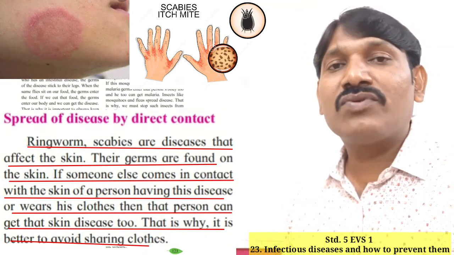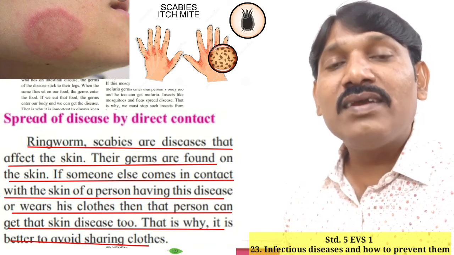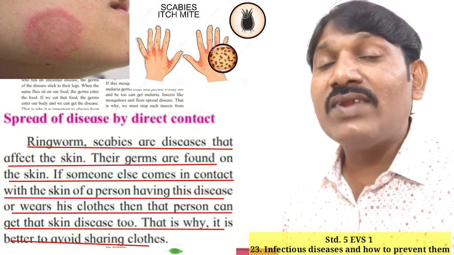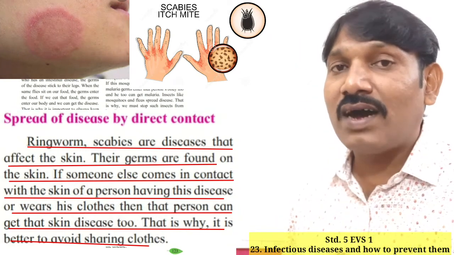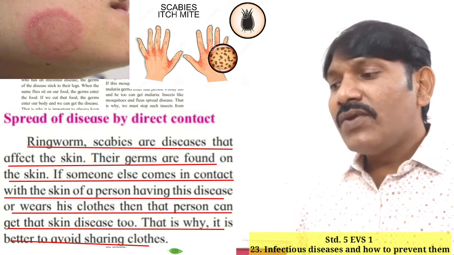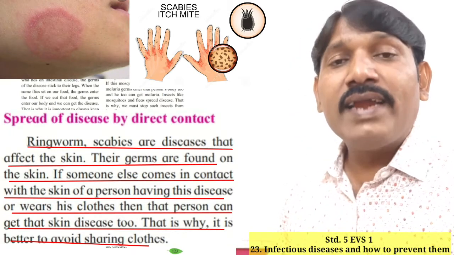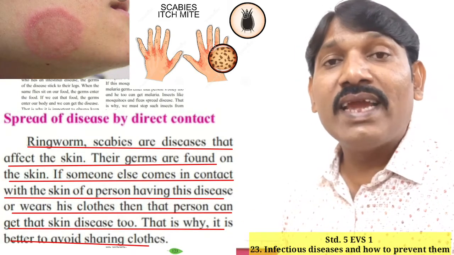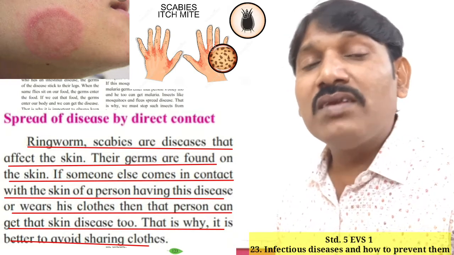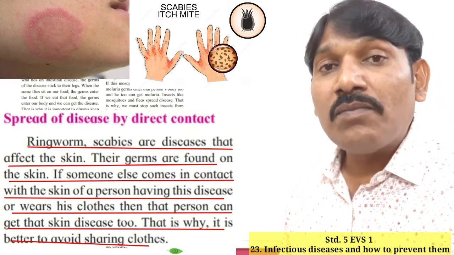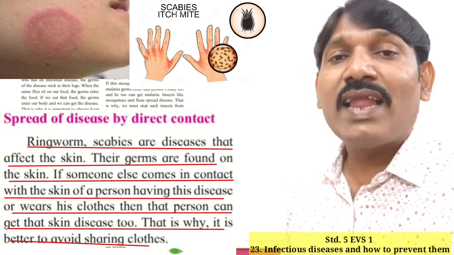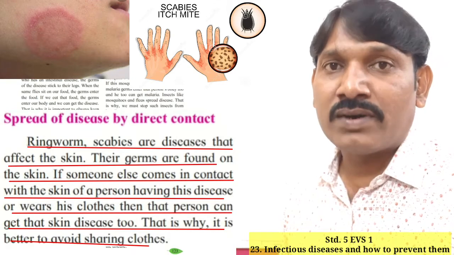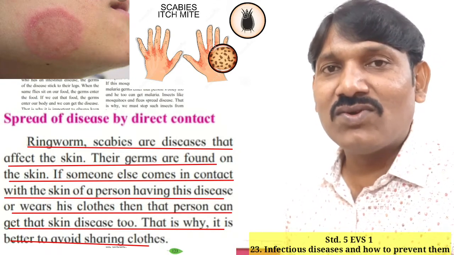Our skin becomes red, and it starts itching too. So scabies is also one of the diseases that you can get because of contact with another person. If germs are found on the skin, and somebody comes in contact with our skin, then he or she will get infected. So it is very important to avoid coming in contact with the infected person, and we should not wear the clothes of an infected person, to avoid skin disease. Okay, have you understood? Very good.